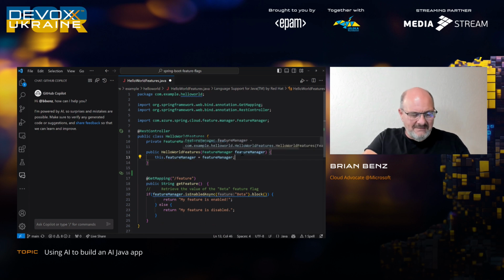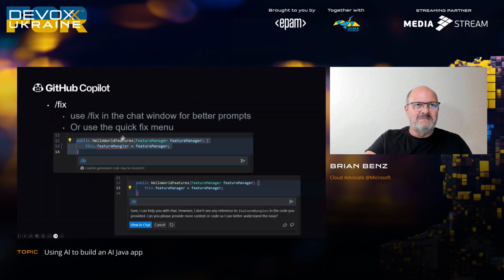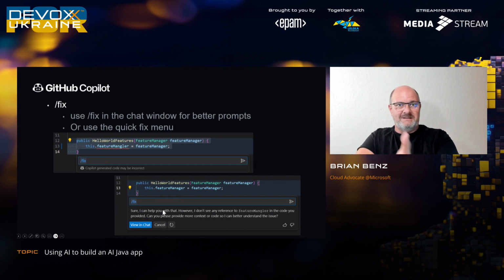When it gets late at night and you've spent hours on this problem and it's because you've got an I instead of an L or something like that. Well, there it is. So it'll actually figure all that stuff out and fix it for you. So that's kind of nice. That's fix. Earlier today when I did this, it gave me a little explanation, which it didn't give me just now. So, like I said, it's a little bit capricious.